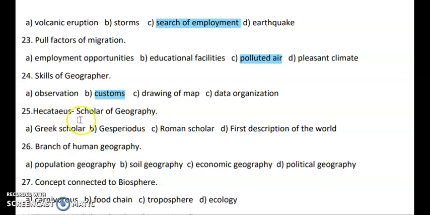Next question, Hecataeus scholar of geography. So you have Greek scholar, Jasperodius, Roman scholar, first description of the world. So the right answer is Roman scholar. Okay. Next question, branch of human geography. So population geography is based on human, economic geography is again based on human, political geography's background is also based on human. So soil geography is an incorrect factor, so it's the right answer.